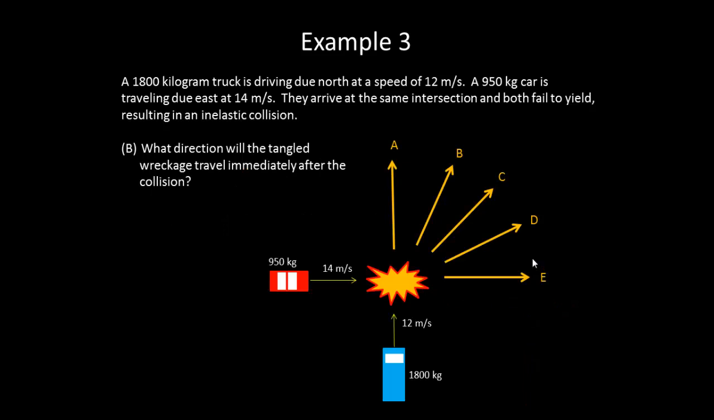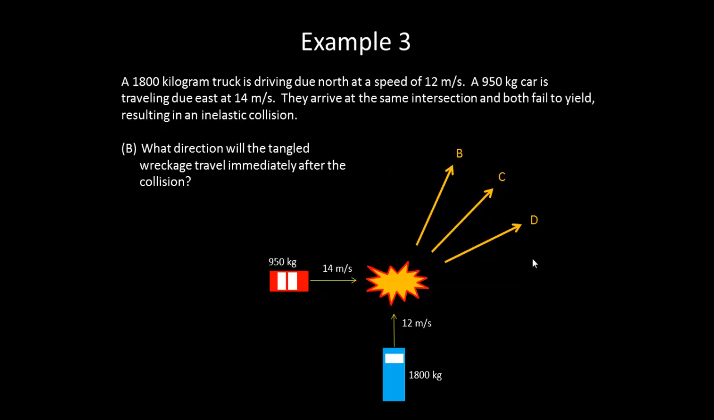So let's first consider what direction the tangled wreckage will travel immediately after the collision. Well, they're now going to be combined. If we think about it, there was some momentum to the east and some momentum north, so the combination has to be something that is sort of northeast. So A and E don't make any sense, because with A it's only north, and with E it's only east. So I think we can cut out A and E.